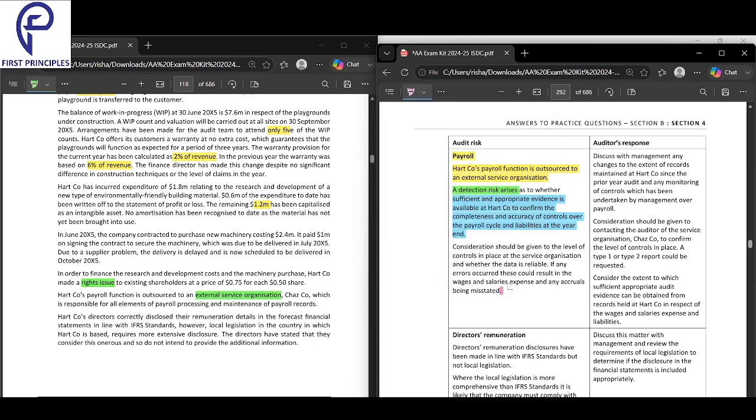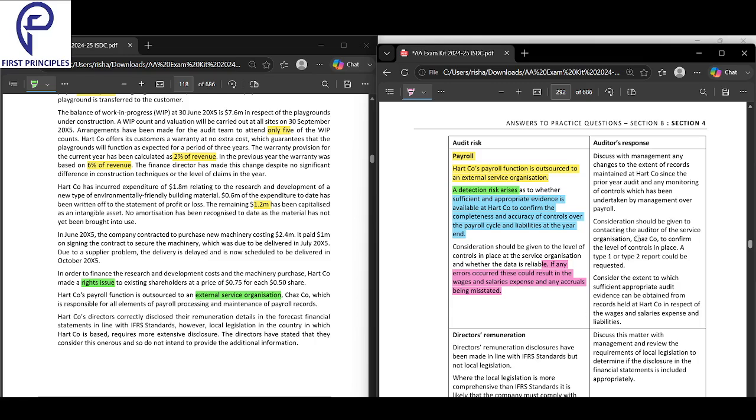If errors have occurred, these could result in wages and salaries being wrong. Consideration should be given to the level of controls in place at the service organization and whether the data is reliable. So your payroll has been outsourced. Now the problem is I am the auditor of the company. I can't go and check the outsourced company.